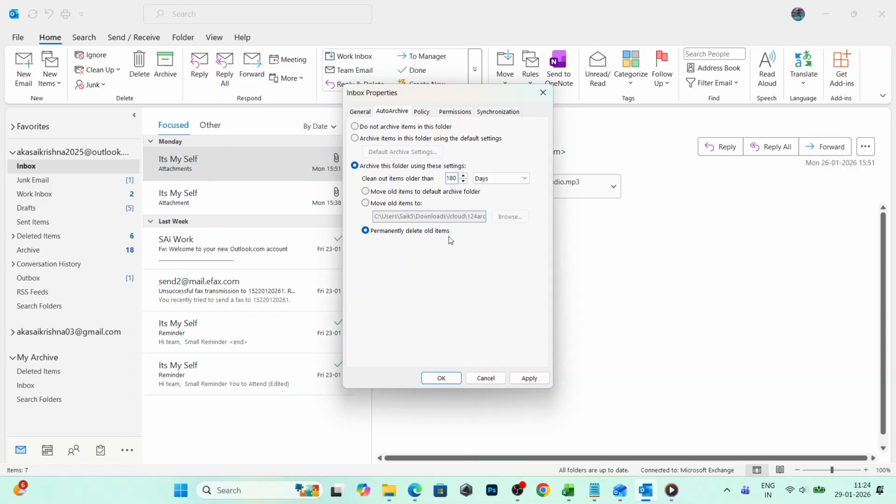Just be aware that permanently deleting bypasses deleted items. So only enable this when you are confident about the age threshold.